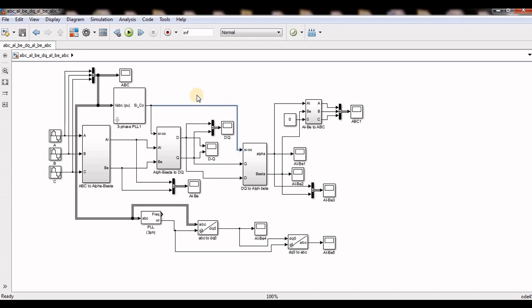From that I will get the reference DQ components. It means I compare this D with 1. After that I give it to the PI, and the PI output gives the reference component of D. Using this reference component of D, I can get the reference phase of ABC. Using this reference ABC, I can generate the pulses, and these pulses I can give to the inverter. So whatever input I require, I can get as output after the inverter.